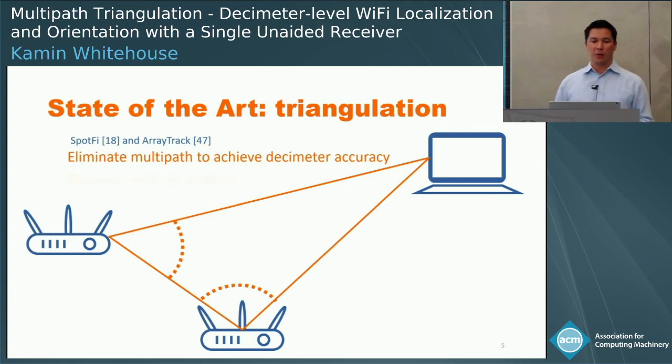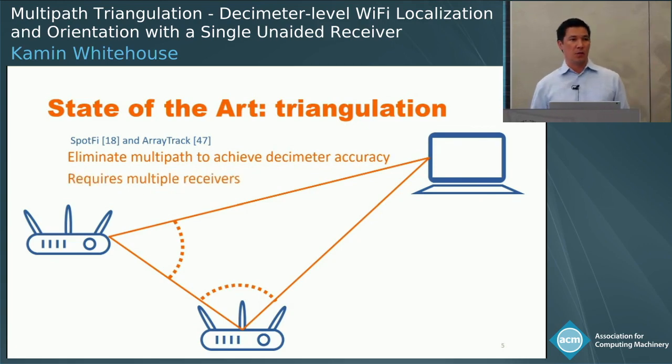But this approach still requires multiple receivers, typically 5 or 6, to get that kind of accuracy. And so they're not doing what we call unaided localization.